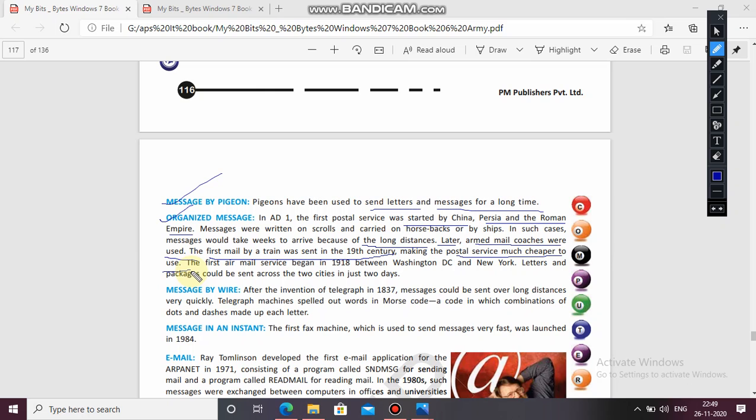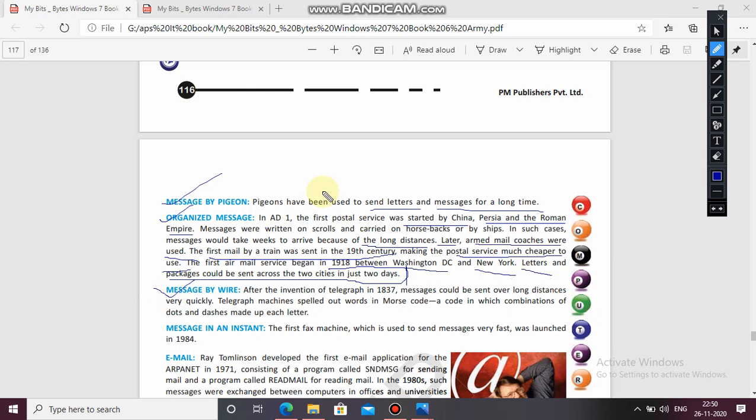The first air mail service began in 1918. Remember these things, I'm underlining also. The first air mail service began in 1918 between Washington DC and New York. It can come in the answers also: between which two places in 1918 did the first air mail service begin? The answer will be Washington DC and New York. Letters and packages could be sent across the two cities in just 2 days. So earlier it was taking long days, then weeks, and now it comes to 2 days.